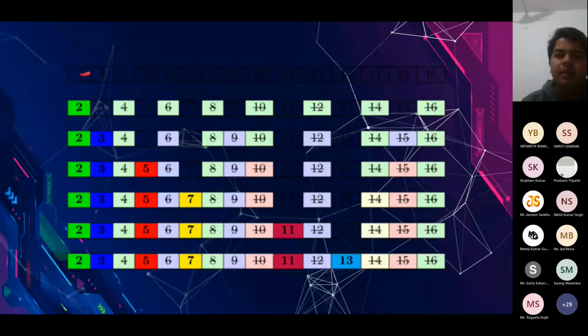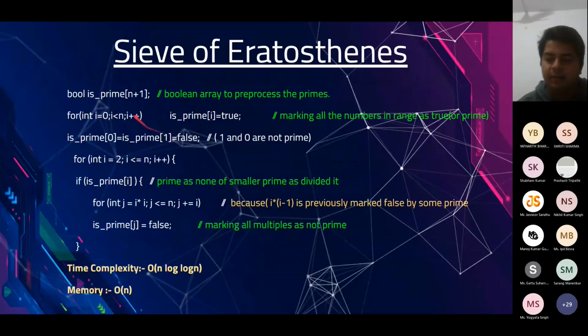all those prime locations, like at 2, 3, 5, 7, 11. You will have true over here. They will be unmarked, and all the numbers which are composite will be marked composite. So this is the sieve. And here this is C++ code. We have got a Python code also for it, which is in the very next slide.